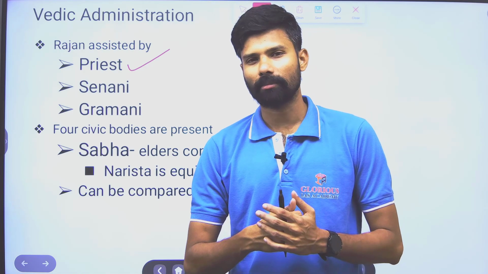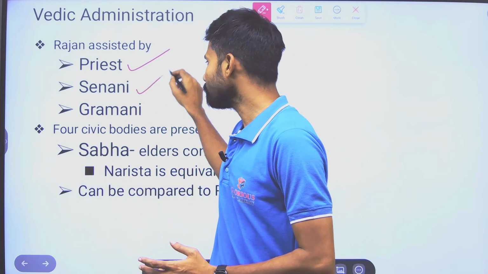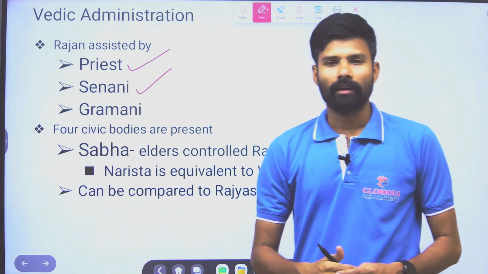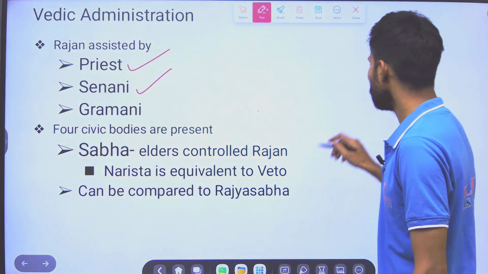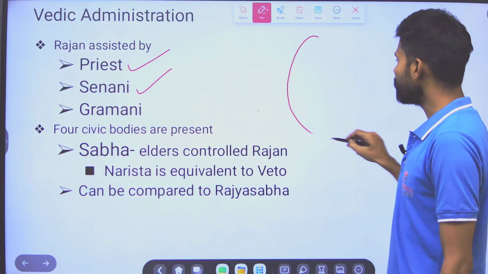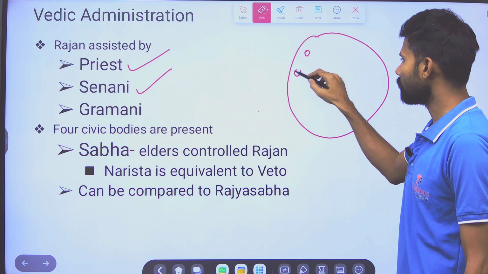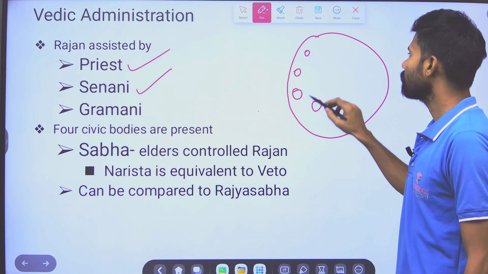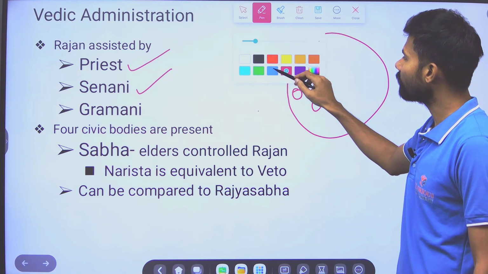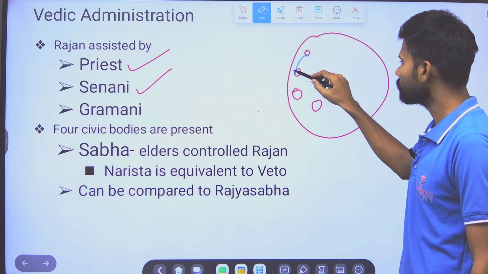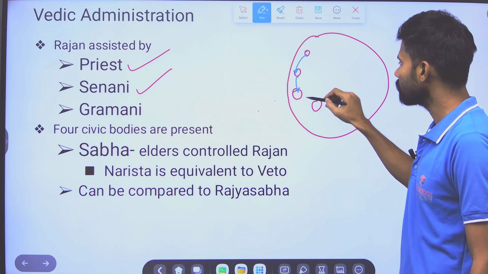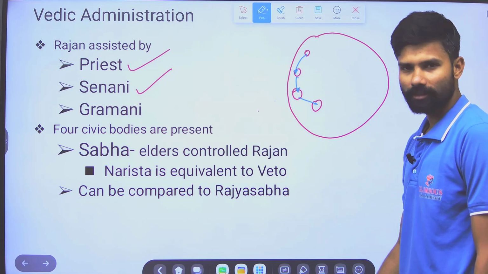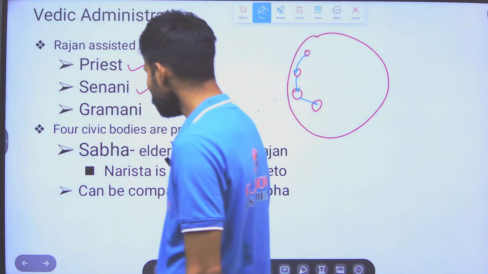Who are those other members? It is Senani, and a major area is a cluster of villages. All the villages have a Gramani, and this Gramani will be looking after the other things.